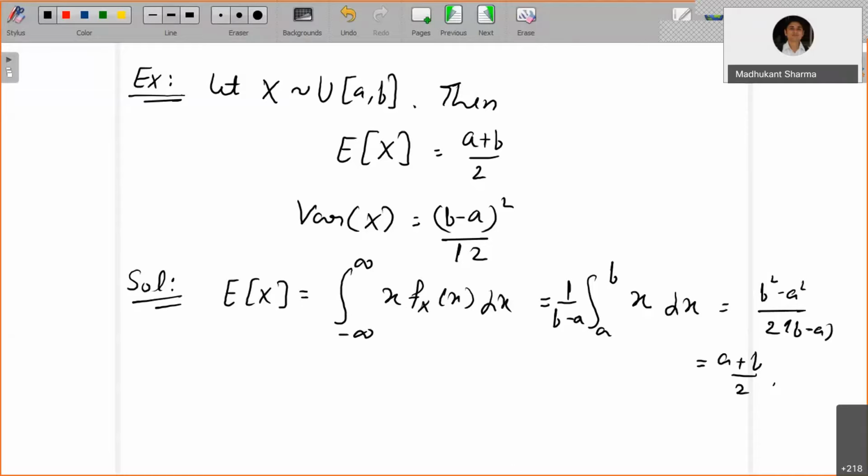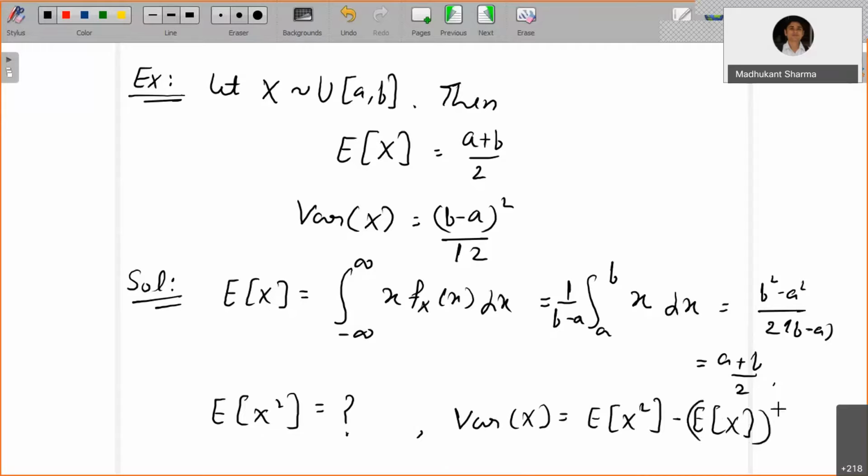So similarly, you can find out the expectation of x square value. And then you know how to identify variance of x, it is nothing but expectation of x square minus expectation of x whole square. So this part you can finish. Instead of x here, x square, x cube will come into the picture, and then you will be able to tell the answer. Okay, right. So I think that can be done as an exercise.